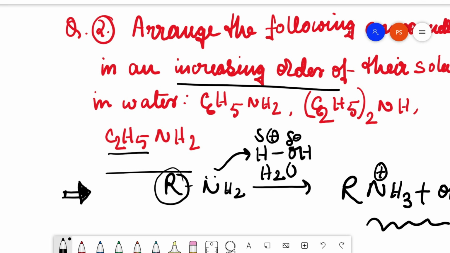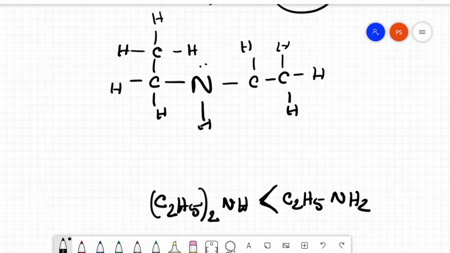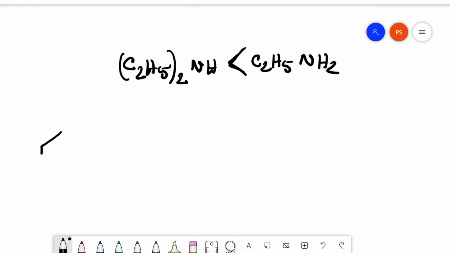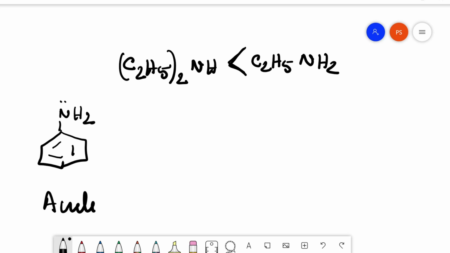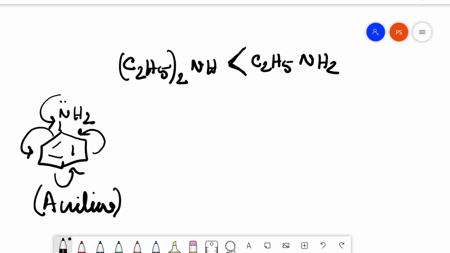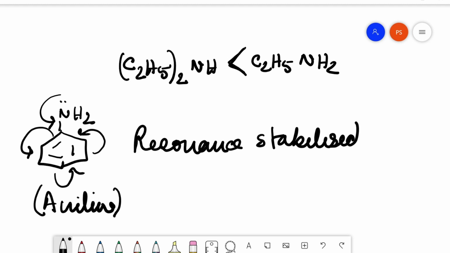Because the question is asking for it. Now, one other compound is also given, C6H5NH2. This is nothing but aniline. Now, aniline undergoes resonance. So this is a resonance stabilized aromatic amine.